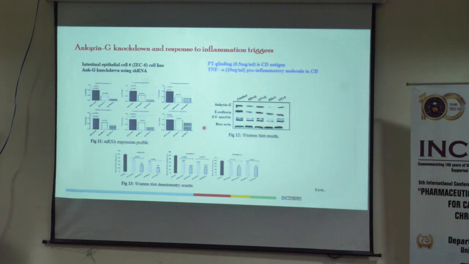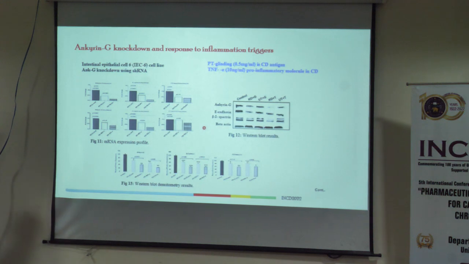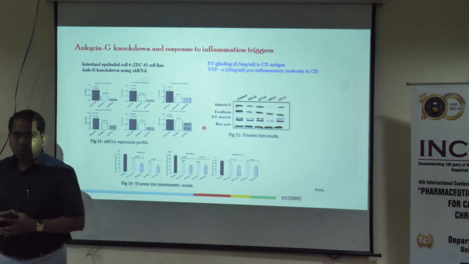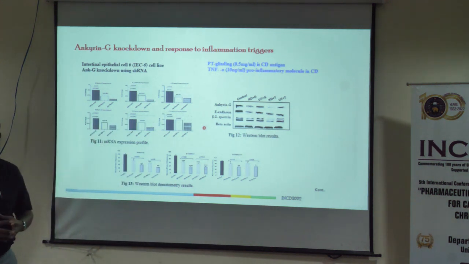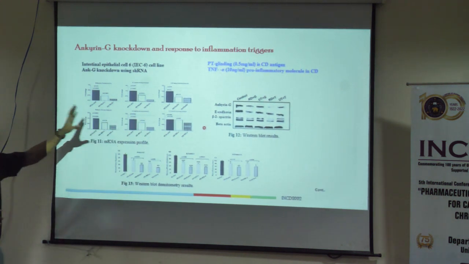Then we went ahead to find out what happens if we downregulate ANK3. What happens in that gut tissue? So we used the IEC6 cell line and we downregulated ANK3 with an shRNA construct, and we gave two inductions to mimic celiac disease-like conditions in vitro. One is pepsin-trypsin digested gliadin, which is the principal antigen for celiac disease, and TNF-alpha, a pro-inflammatory molecule also implicated in celiac disease. We standardized these two treatment doses after an MTT assay. I'm not showing the graph here.